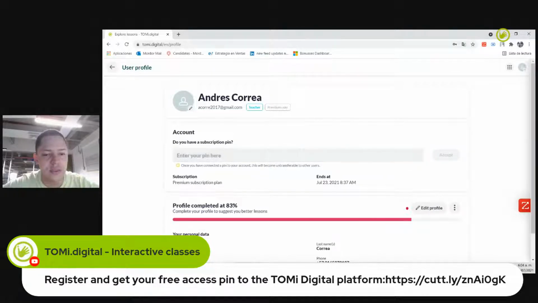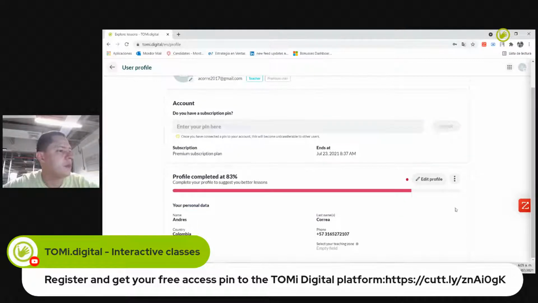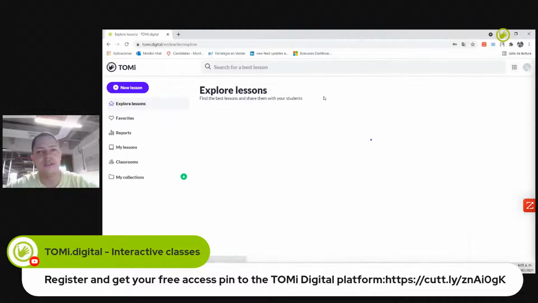As you can see, as soon as you register or sign up, as we call it here in TOMi Digital, you'll get the PIN. This PIN code will have all the information here. I'm signed in as a teacher, and then we'll go back to the main page. Okay,